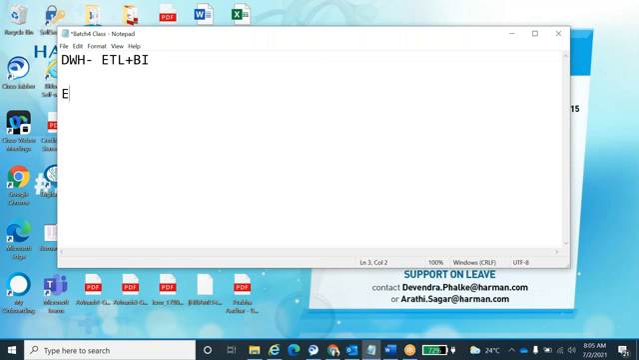So what are the ETL tools in the market? Informatica, Talend, ODI, SAP BODS.